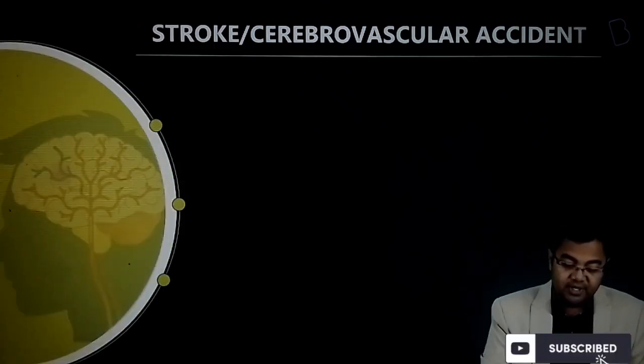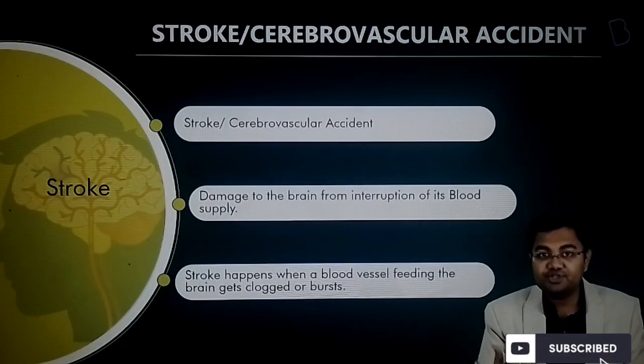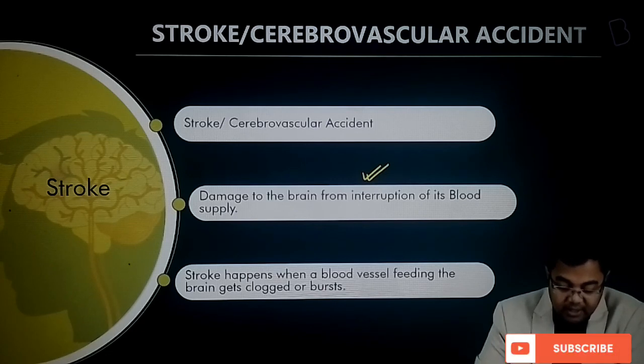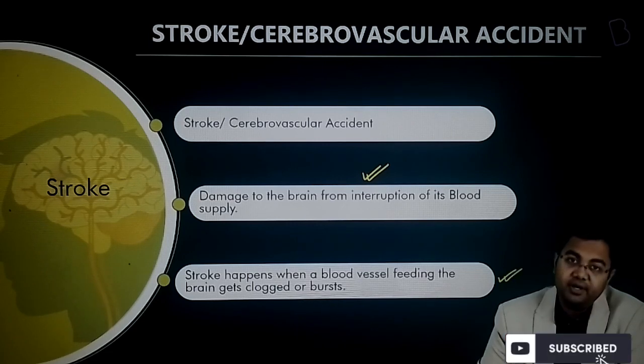Then after that you have cerebrovascular accident or stroke, and this is something which is related to the brain. So what happens here is that there is damage to the brain from interruption of its blood supply. Stroke happens when the blood vessel feeding the brain gets clogged or it bursts.